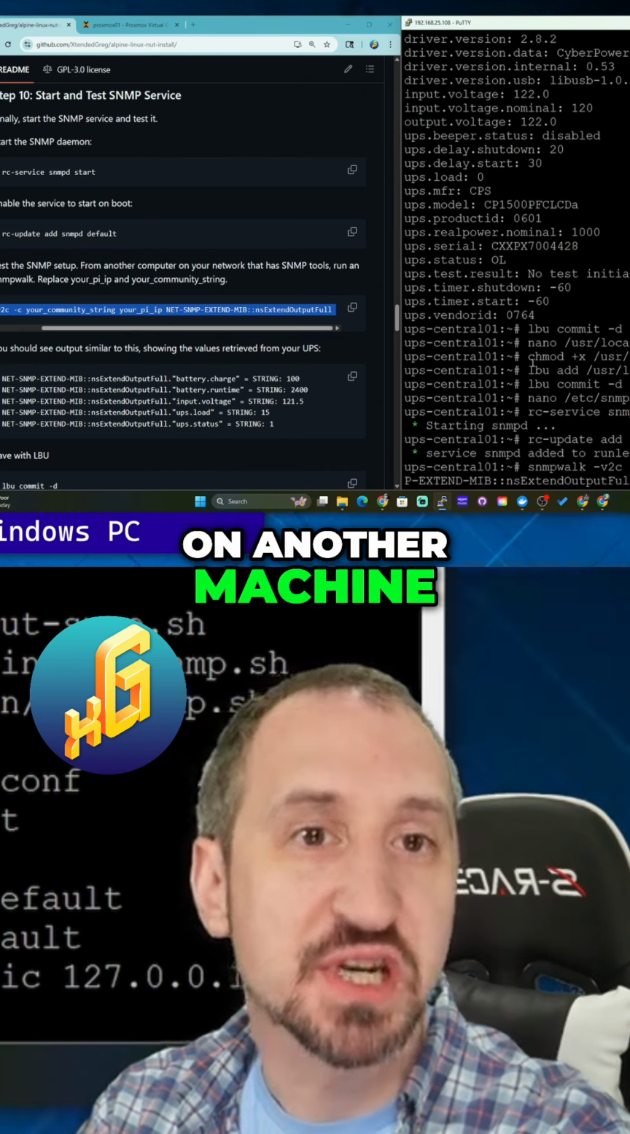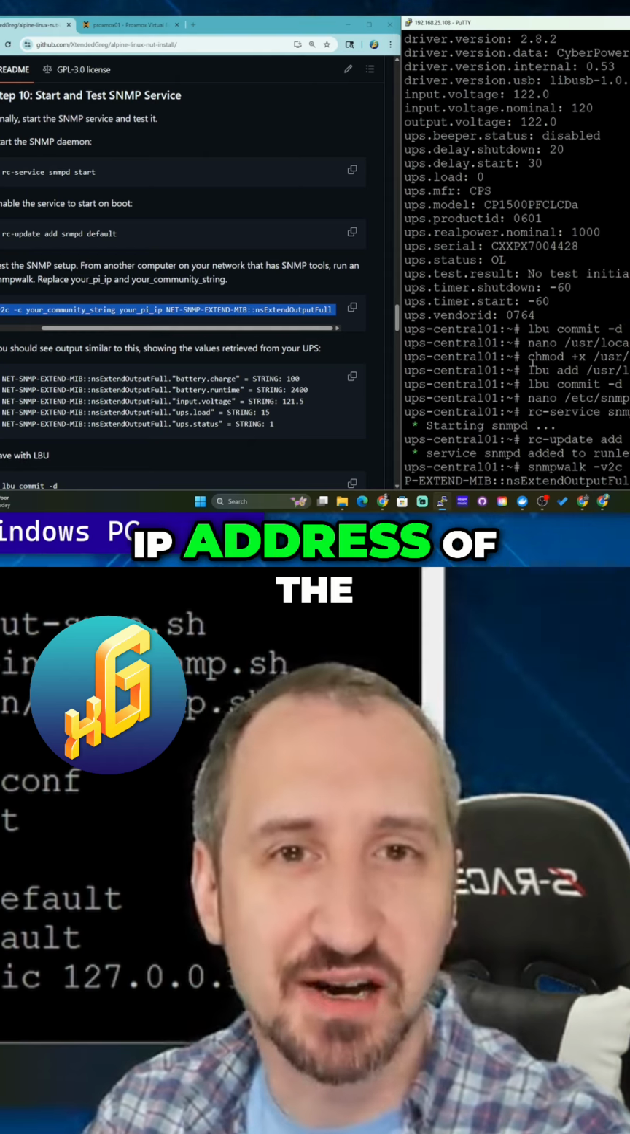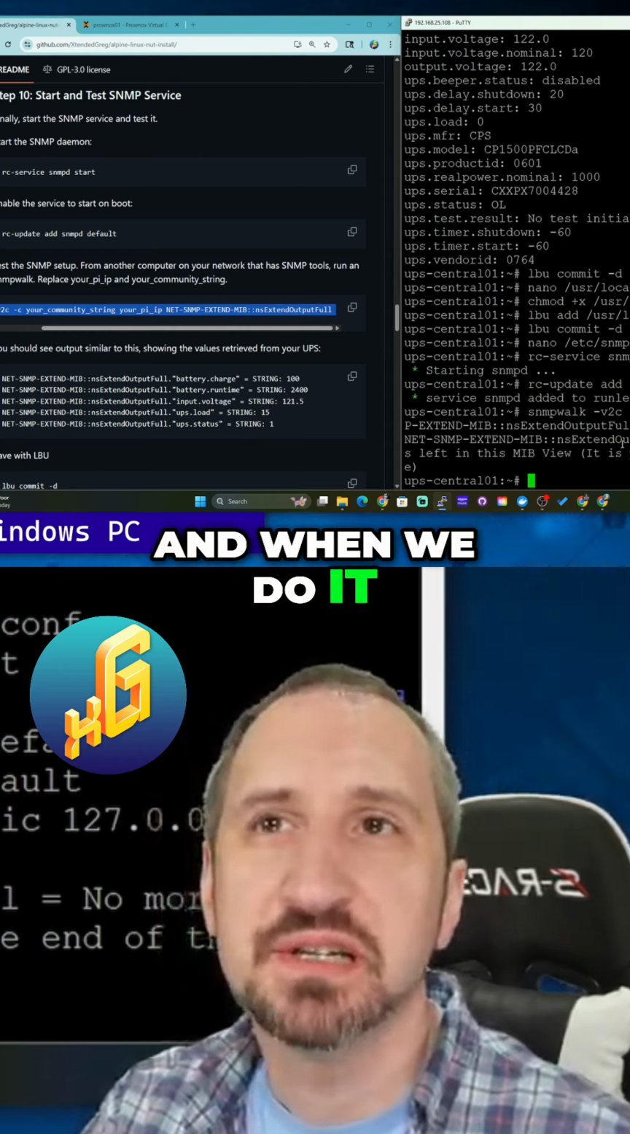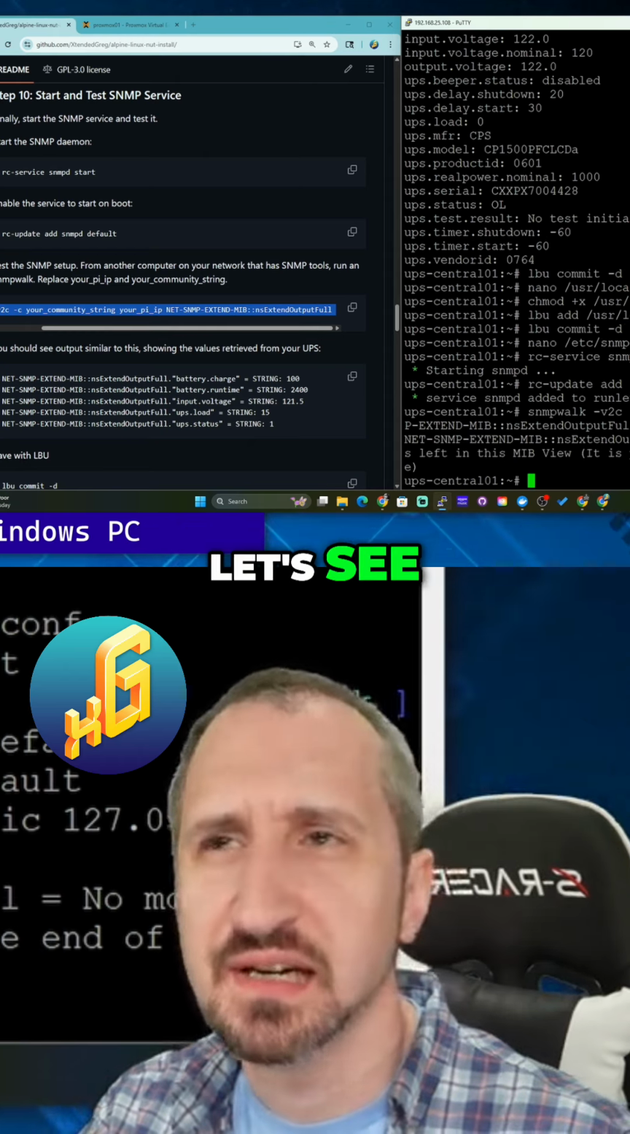But if you were on another machine, you would have to actually put in the IP address of the Pi itself. And when we do it, it says nothing is there. Let's see. I might have missed a step.